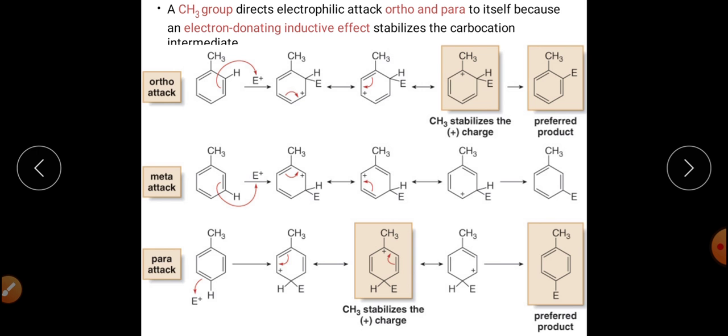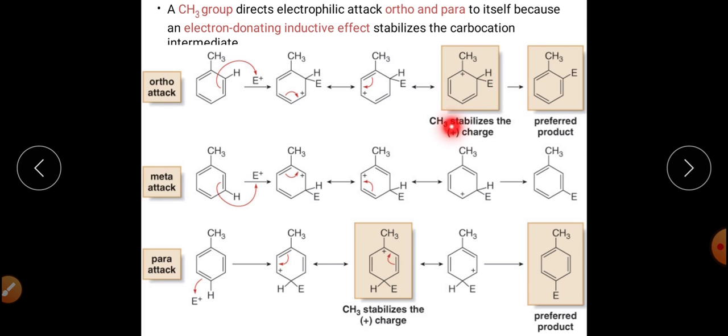Now these two structures are in dark, at ortho and para attack. From these two structures we can conclude that the positive charge is appearing at that carbon atom which is directly attached to the electron donating group.